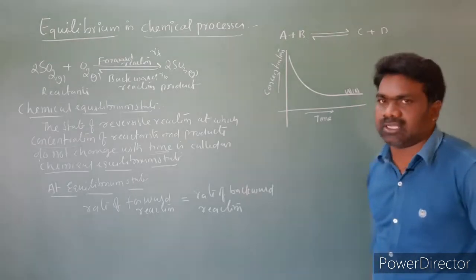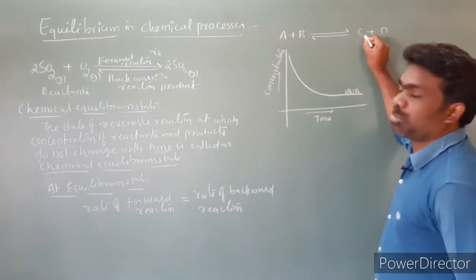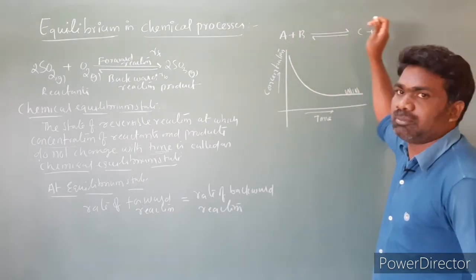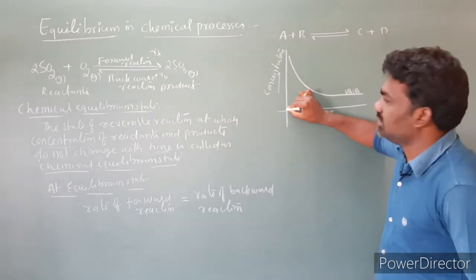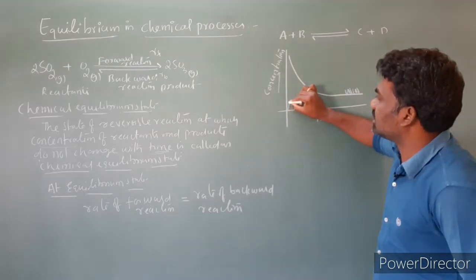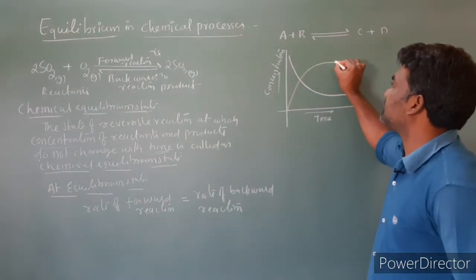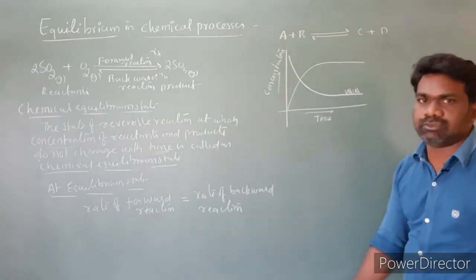The concentration of A and B, and concentrations of products. When the reaction is started, slowly formation of products takes place. So initial concentration of products is 0, no product is there. When the reaction is started, the product's concentration is going to increase.